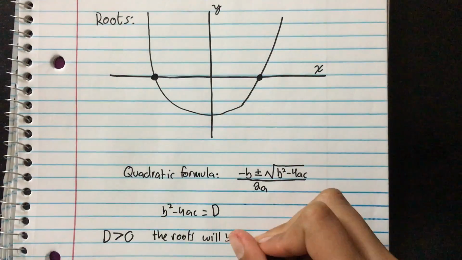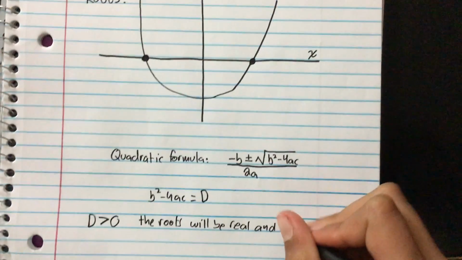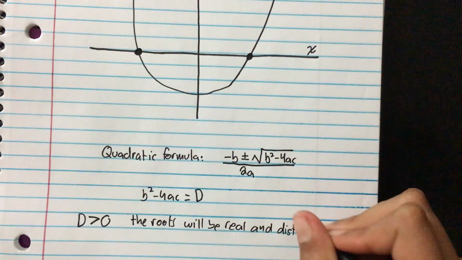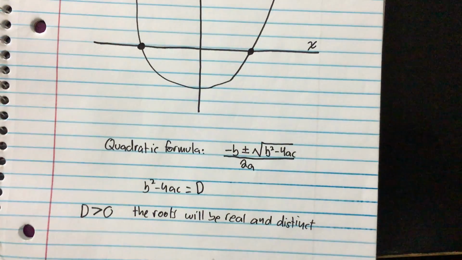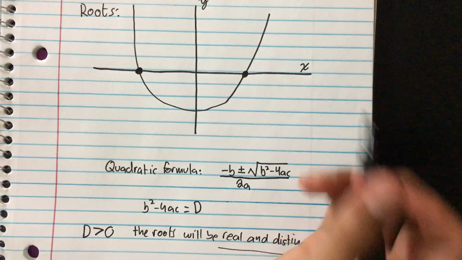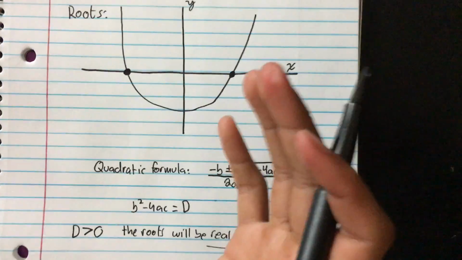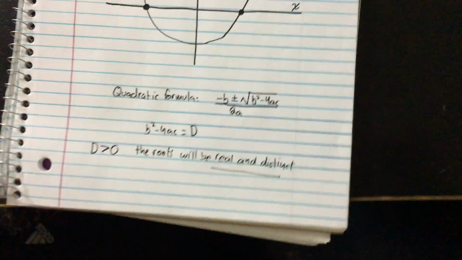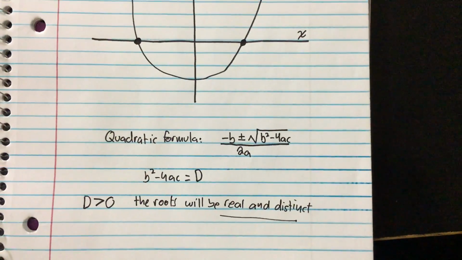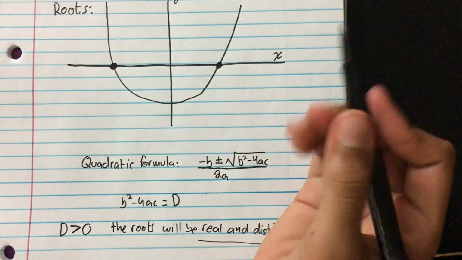What is real and distinct? You guys are probably confused. Real and distinct means the roots will be cutting the x-axis.